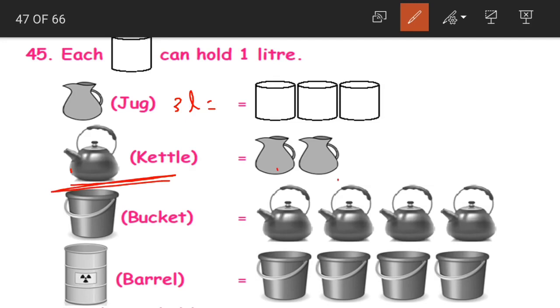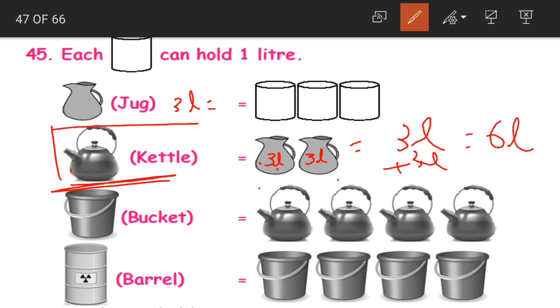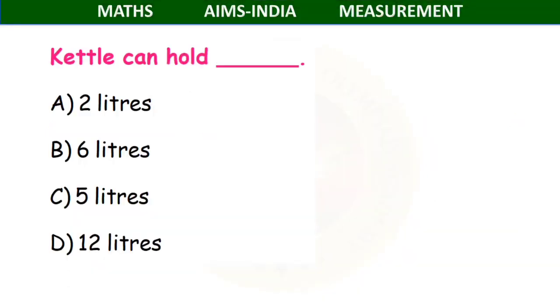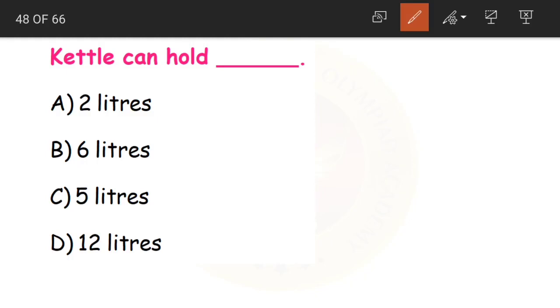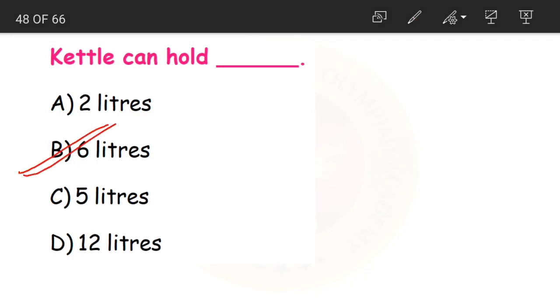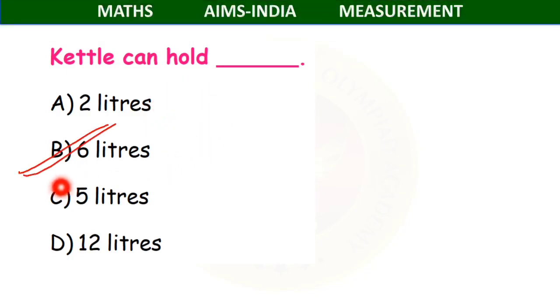Now for kettle we are having 2 jugs. This is 3 liter and again 3 liter. So what will be the total capacity of the kettle? 3 liters plus 3 liters, that is equal to 6 liters. The capacity of kettle is equal to 6 liters. Let us look at the options. Do we have 6 liters? Yes. So kettle can hold 6 liters in it.